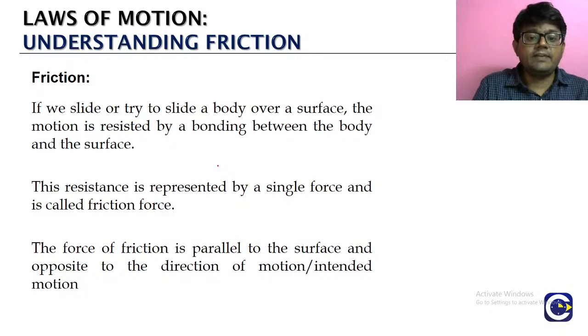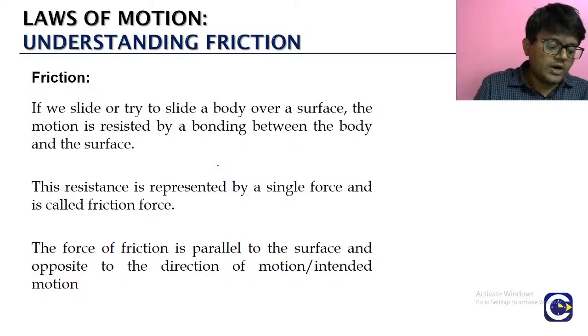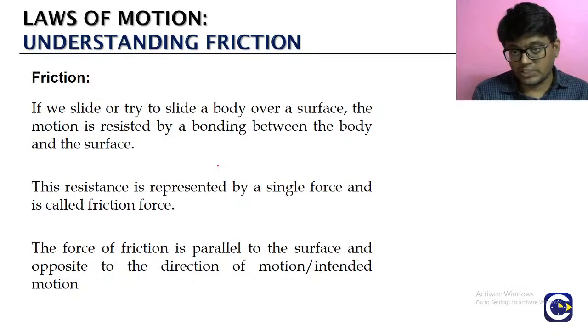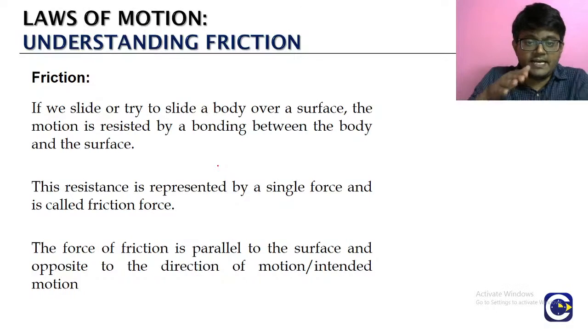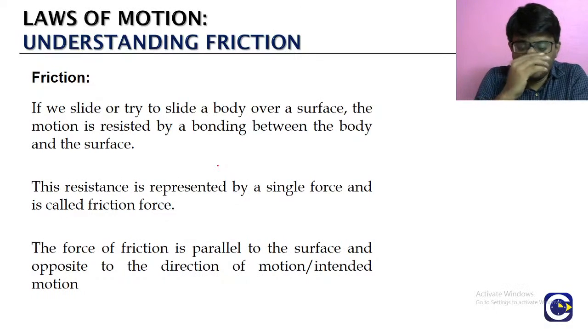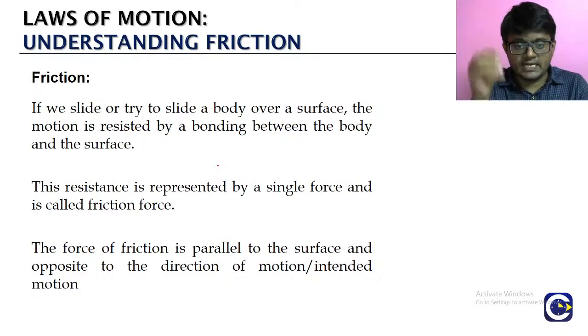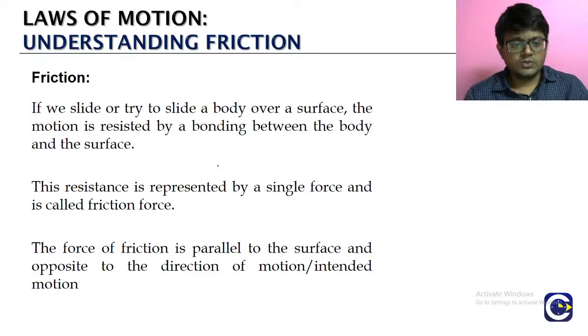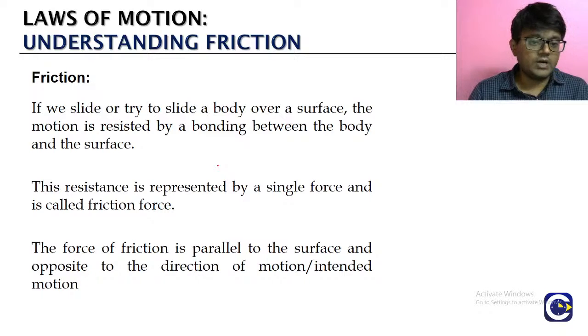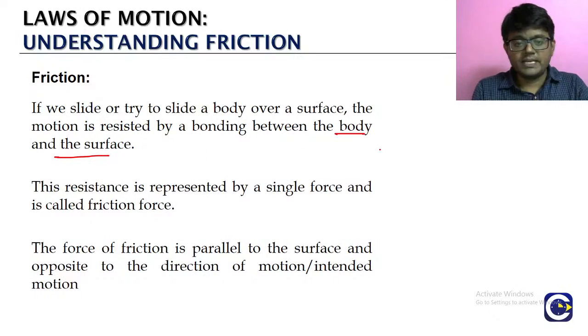The second case is when we are only trying to slide it, which means there is a tendency of motion, but no actual motion. The motion or the tendency of motion is resisted by the bonding between the body and the surface.